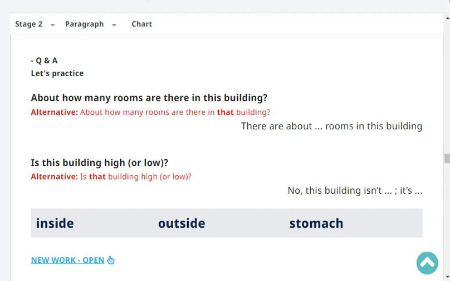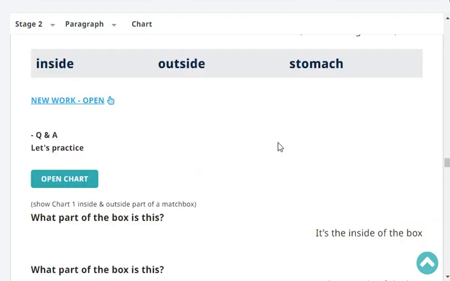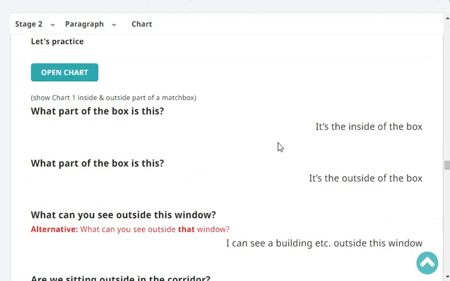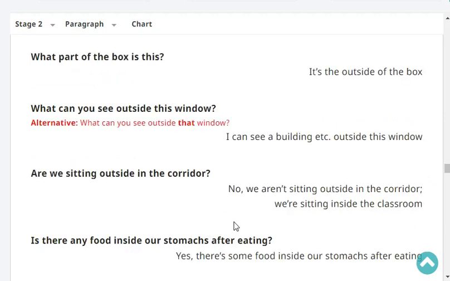It's low. Inside, outside, stomach. What part of the box is this? It's the inside of the box. What part of the box is it? It's the outside of the box. What can you see outside this window? I can see a building outside this window.